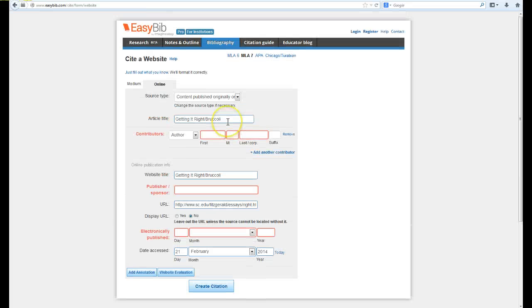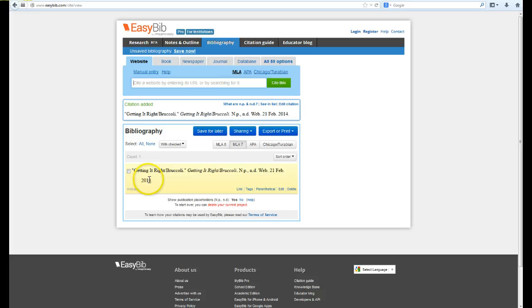It gives me all of these places that I can fill out information, but what EasyBib does is put one out there that has the necessary information in the right format. You can see the hanging indent, you can see the quotation marks around the article name, so the format is all there. It's a start.